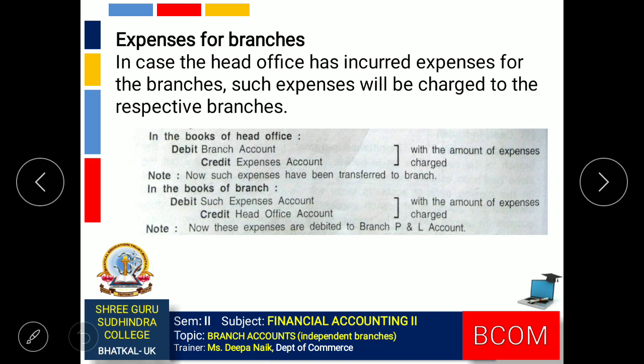In that case, the journal entries are, in the books of head office, branch account debit to expenses account, and in the books of branch, the journal entry will be expenses account debit to head office account.